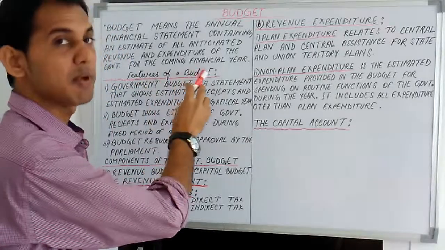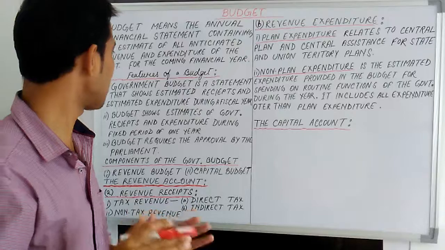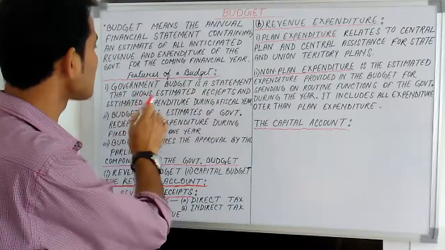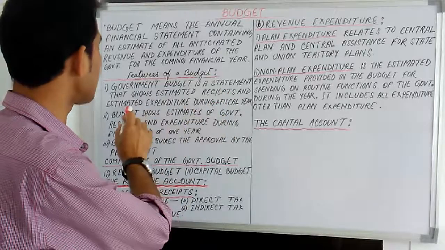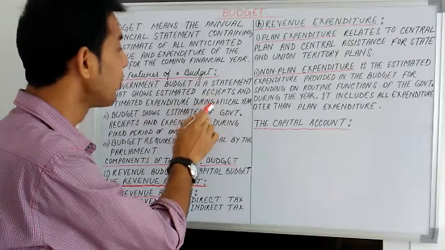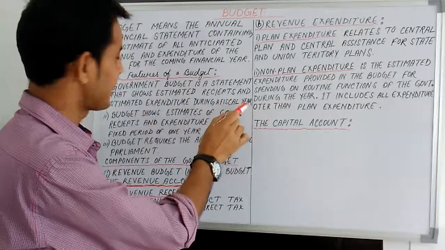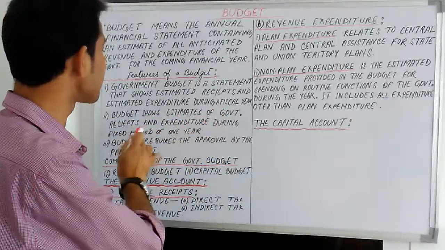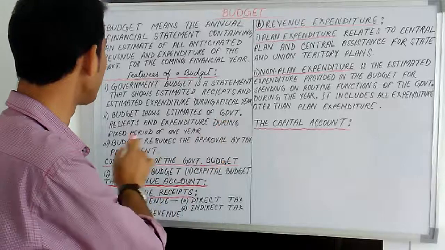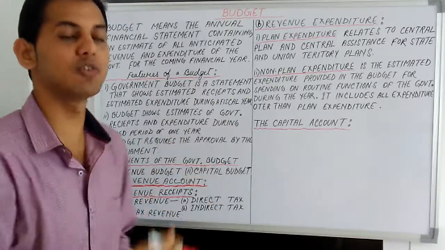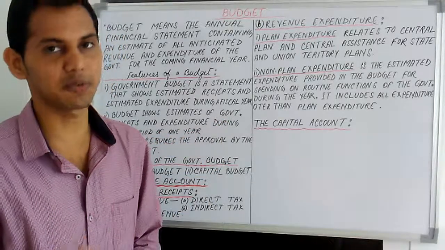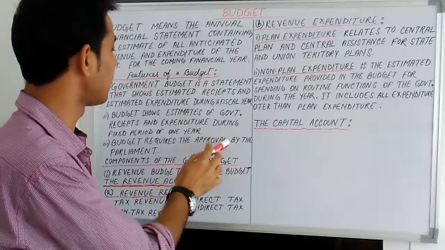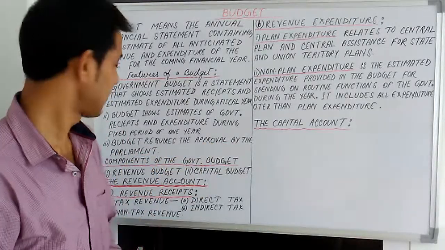Next, features of a budget. So the main features are: number one, government budget is a statement that shows estimated receipts and estimated expenditure during a fiscal year. Number two, budget shows estimates of government receipts and expenditure during a fixed period of 1 year, which runs from 1st April to 31st March. And the last, budget requires the approval by the Parliament.